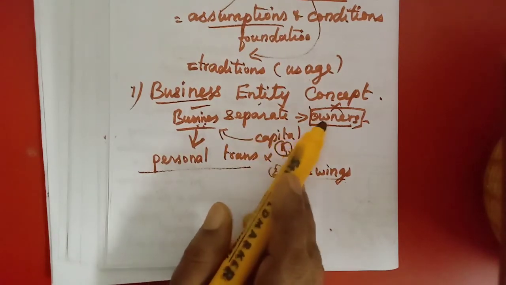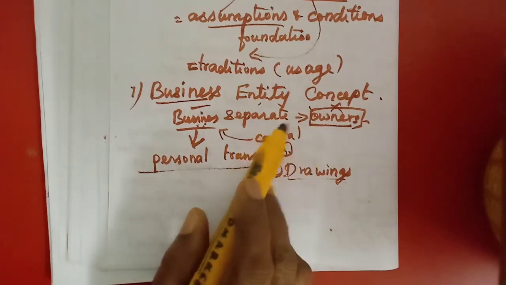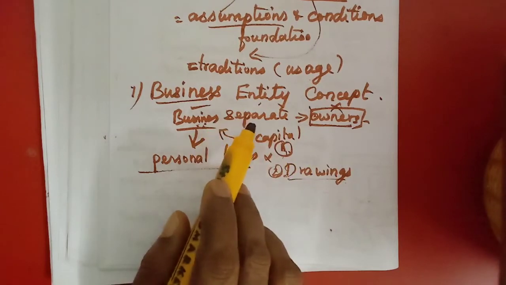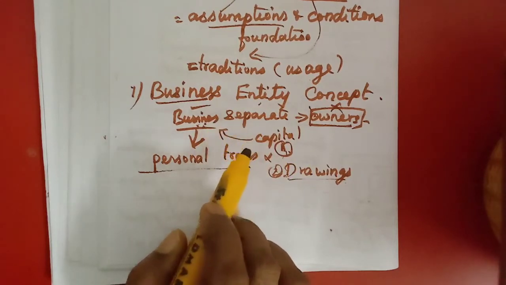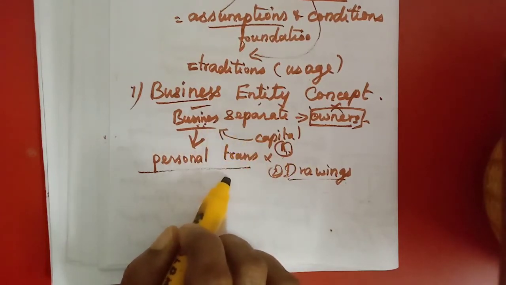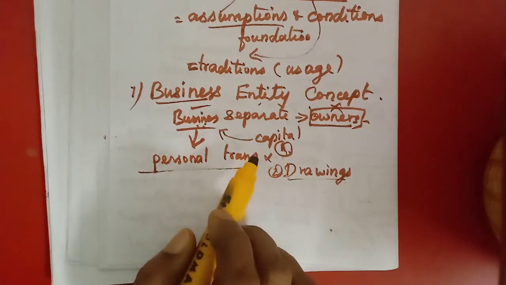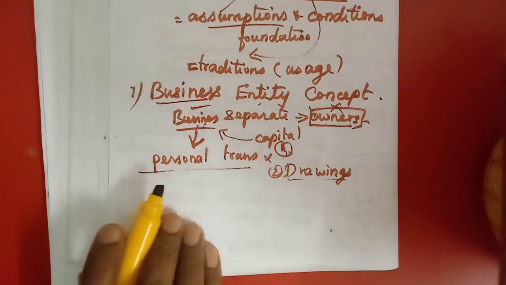Even though he has invested money, that is considered separate. From the business point of view only we will record all the transactions, and personal transactions will not be mixed with the business transactions.